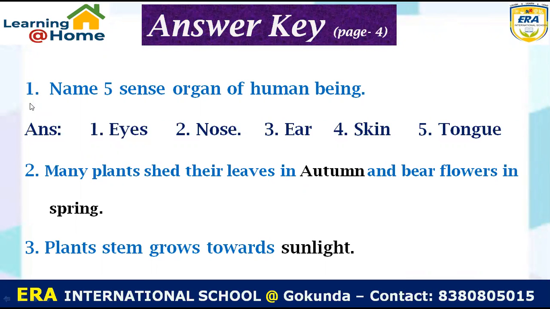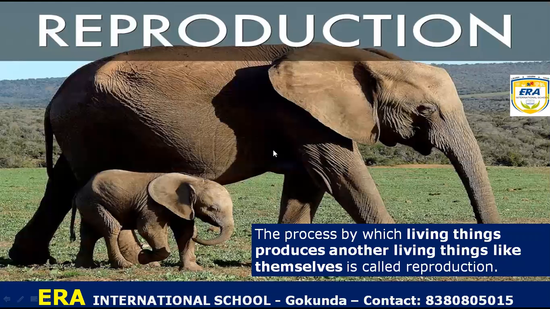Question 1 is: name 5 sense organs of human beings. The answer is: 1 eyes, 2 nose, 3 ear, 4 skin, and 5 the tongue. Second question: many plants shed their leaves in autumn and bear flowers in the spring. Third: plant stem grows toward the sunlight. Correct your answer and note down.